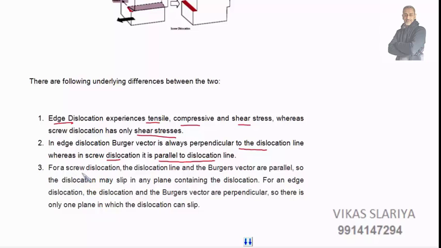Okay, for screw dislocation, the dislocation line and Burger vectors are parallel, so the dislocation may slip in any plane containing the dislocation. For an edge dislocation, the dislocation line and Burger vectors are perpendicular, so there is only one plane in which the dislocation can slip. So this difference is very important, just remember this result, all the three results.